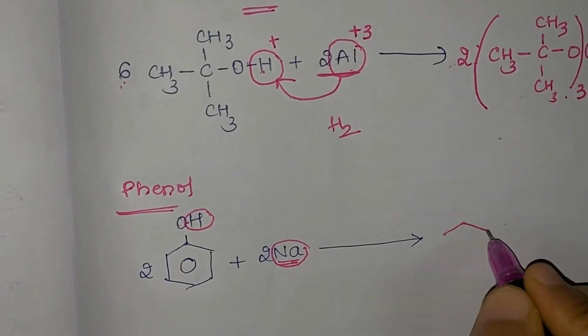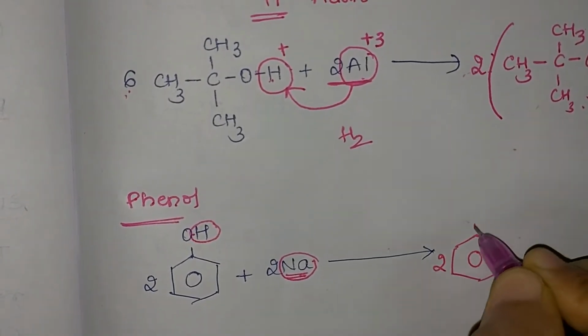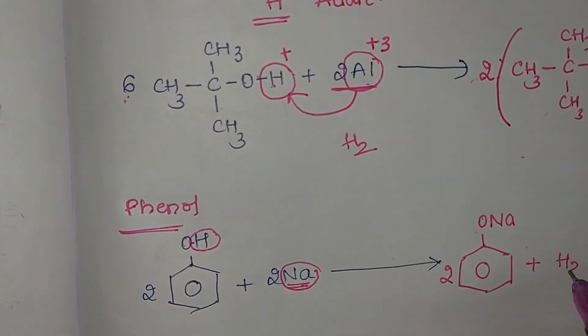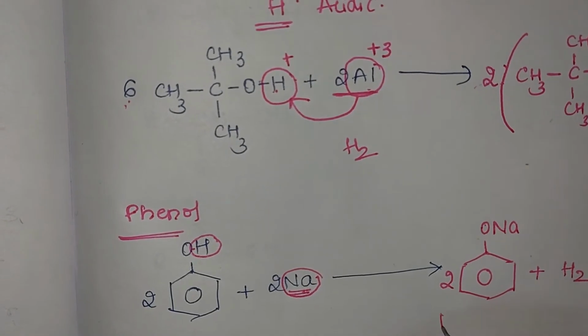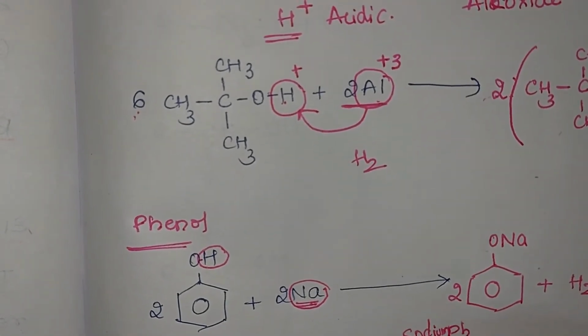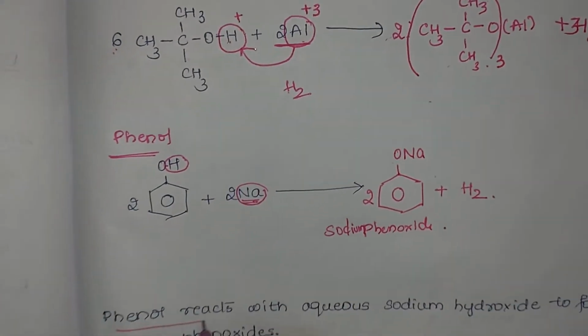So we see that here phenol reacts with sodium metal and H is replaced by sodium atom. So it forms sodium phenoxide and H2 gas is liberated. So the product obtained is called as sodium phenate, and sometimes it is also called as sodium phenoxide. Both mean one and the same.